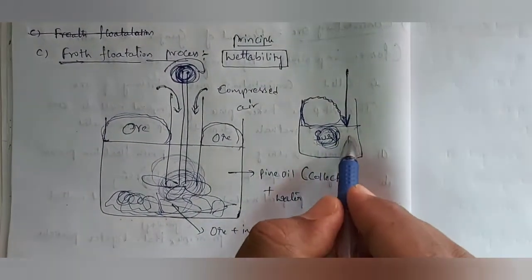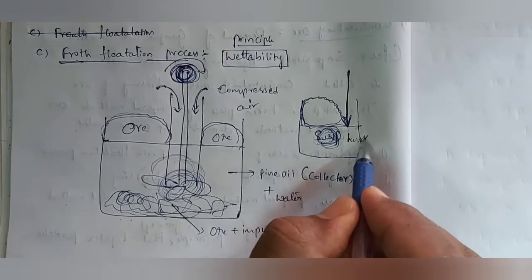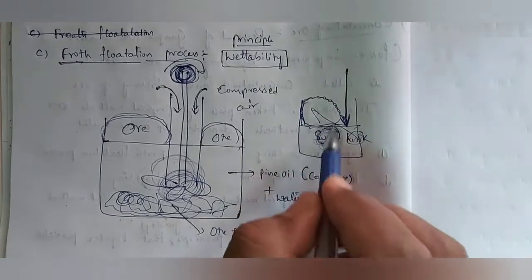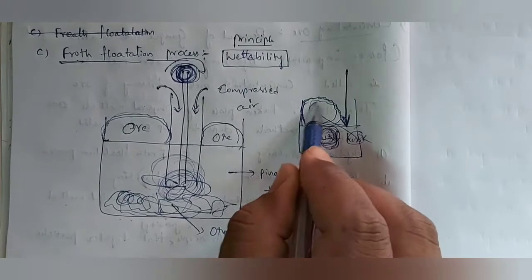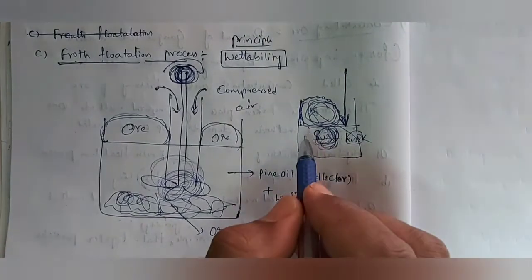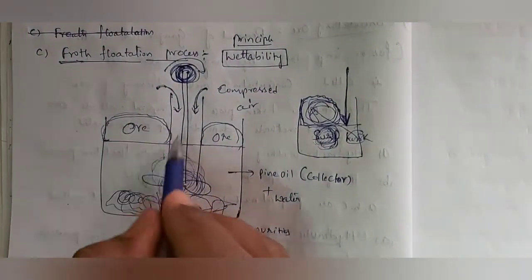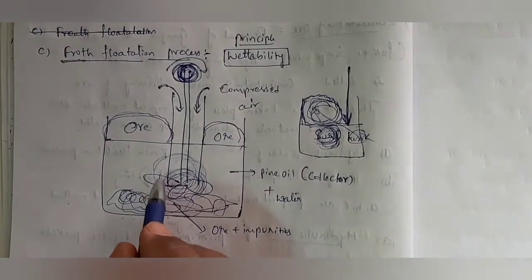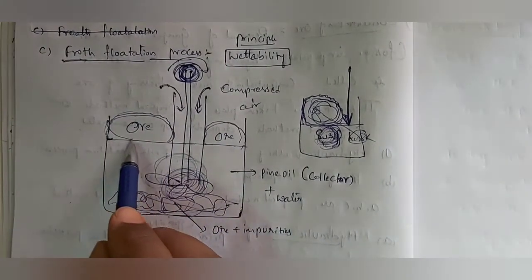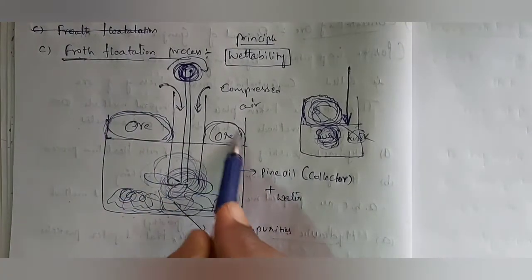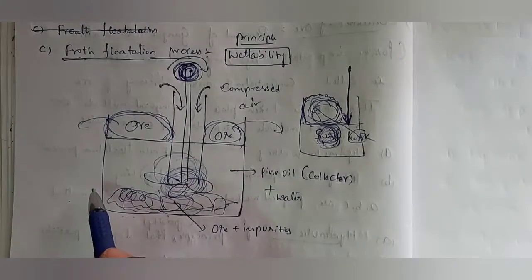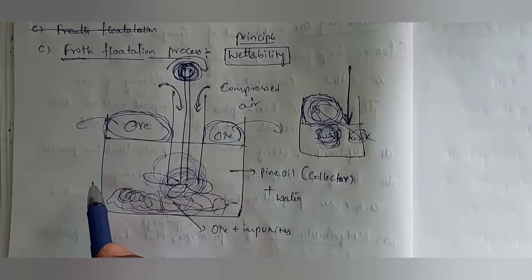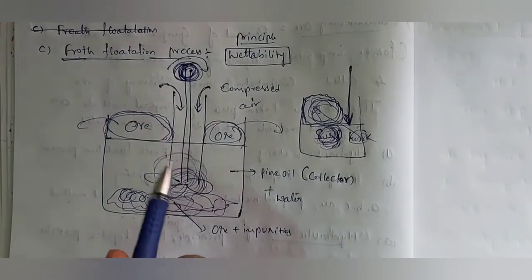Like here also, if that water has husk, lighter particles, and if you agitate that one, that surf is there, that foam is there. That foam along with husk will come out. So that foam is full of husk only, because that is lighter weight. It will float on water. Is it right? Like that here also, that foam is containing ore particles. Inside we have impurities. So immediately we will remove this ore particles with one paddle, and it will be separated. In this way we are going to separate ore from impurities. This is called froth flotation process.